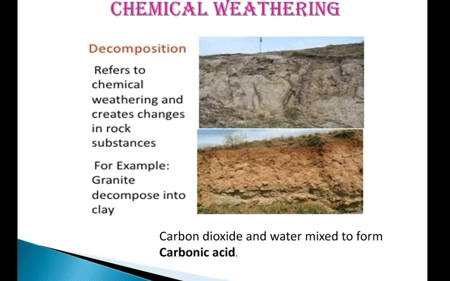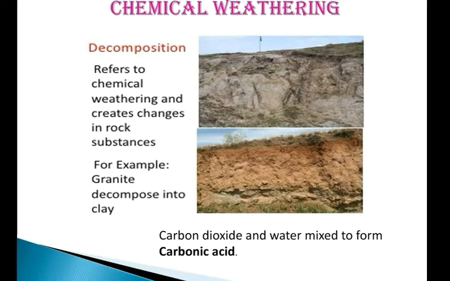Water can change feldspar to clay, sand, carbonates, etc. Another example: oxygen easily reacts with iron to form a flaky brown oxide. Like if you have hematite previously, after chemical weathering it will become limonite, which is of very low quality. So some alteration is there, and the rainwater reacts with rocks that contain iron compounds. That is why limonite is formed from hematite.